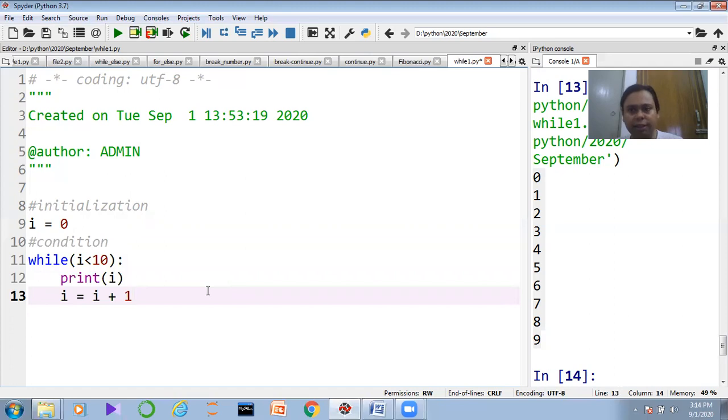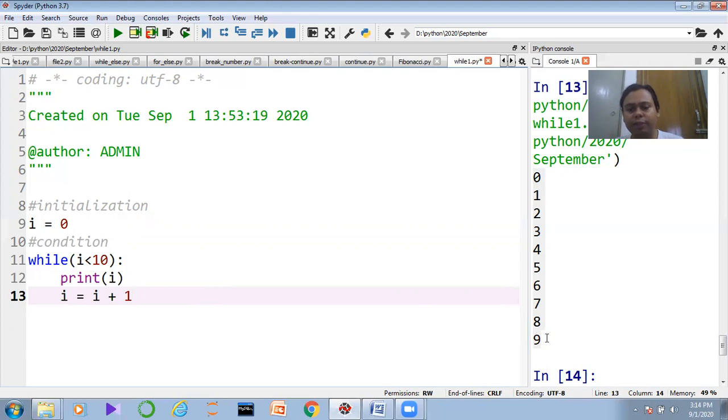10 is less than 10? Definitely not. 10 cannot be less than 10. 10 and 10 are equal, right? 10 cannot be less than 10. After that, what would happen? The condition gets true? Not true, it will actually get false. And when the condition gets false, what will happen? The loop will be terminated.